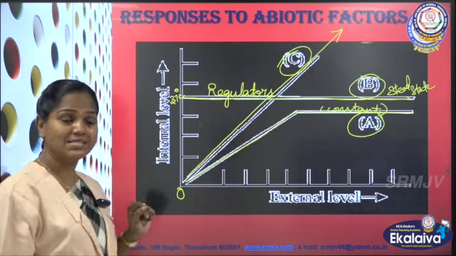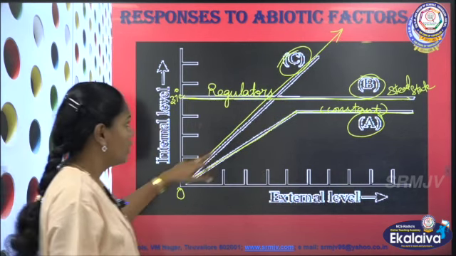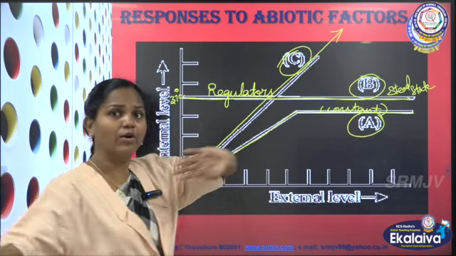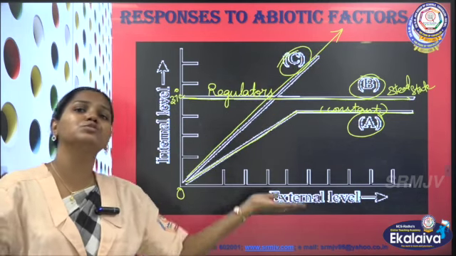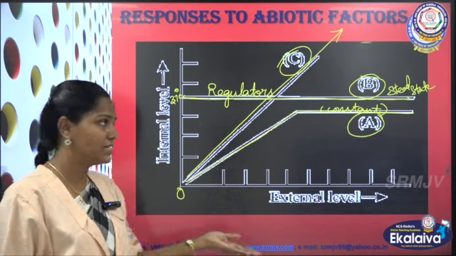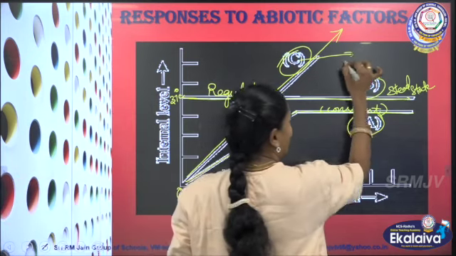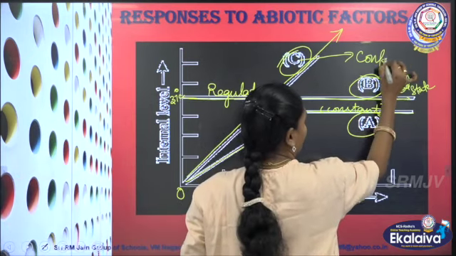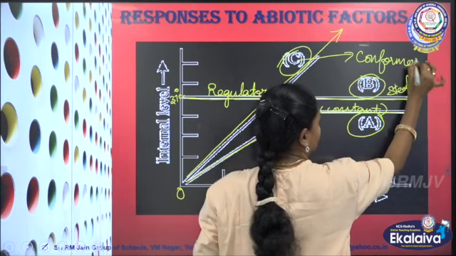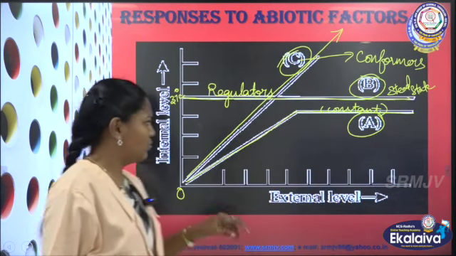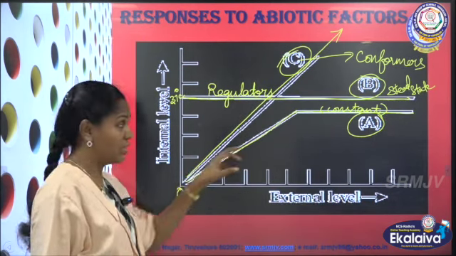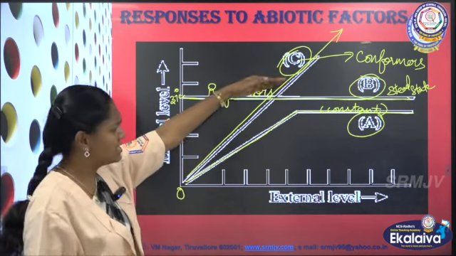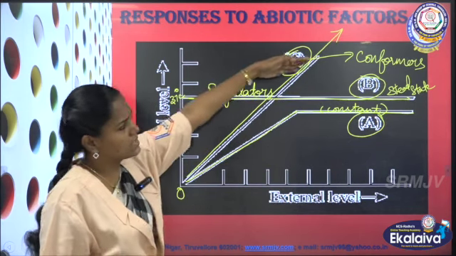Regulator. So B is a regulator, whereas when you see this C, according to the changes in the environment, it is also changing. It is not maintaining a steady state. So we can call our C conformers. Okay, then what is A when you see? This is regulator and this is conformer.